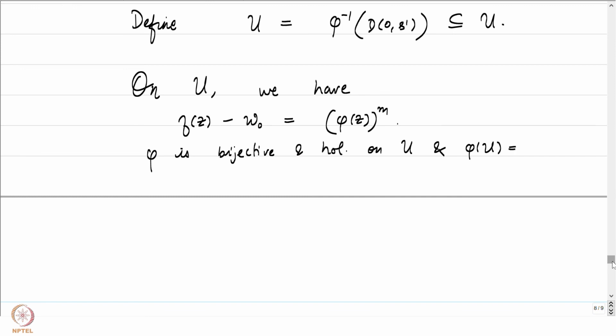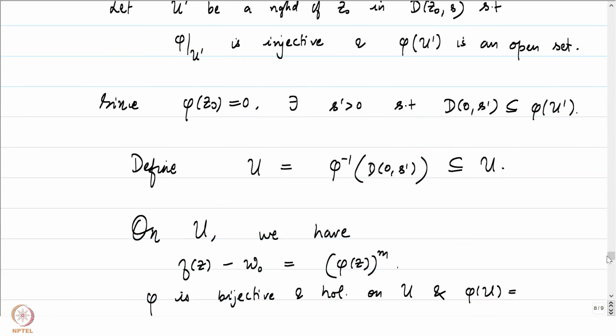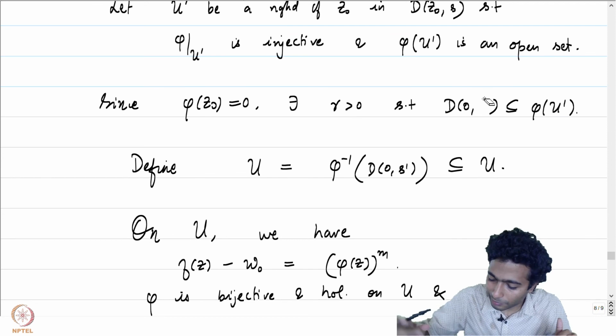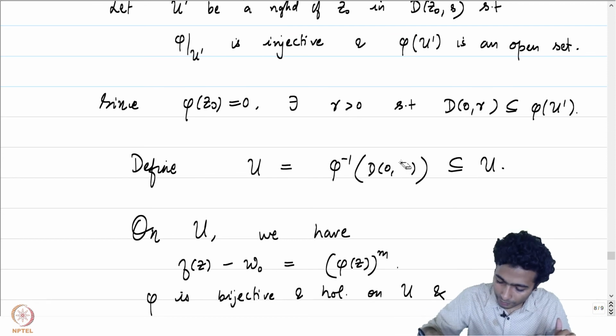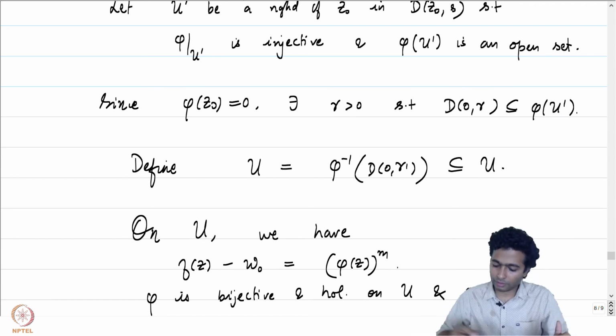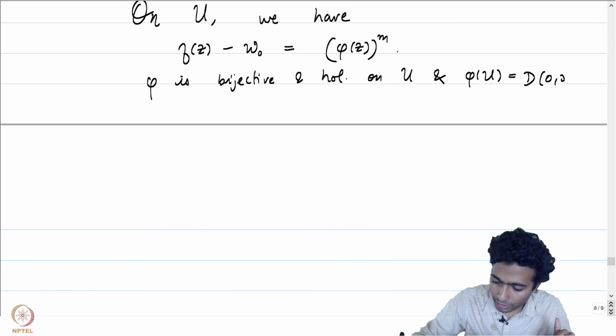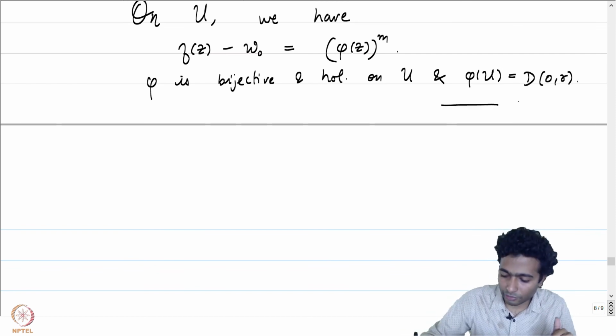Why did I pick s prime here? Our final goal was to get hold of an r. So let me use the r as well in this particular place. This is equal to D0 r, and that's precisely what we were trying to show.